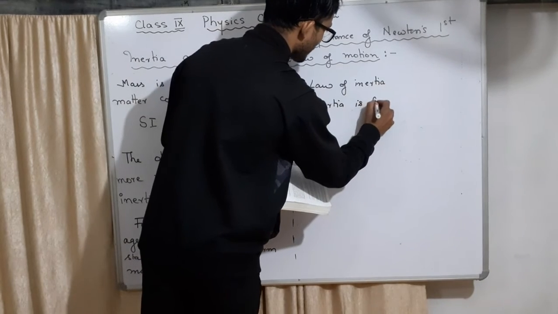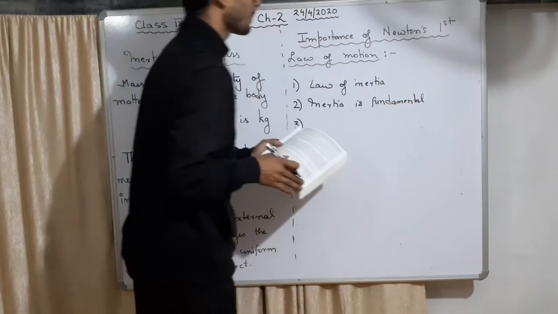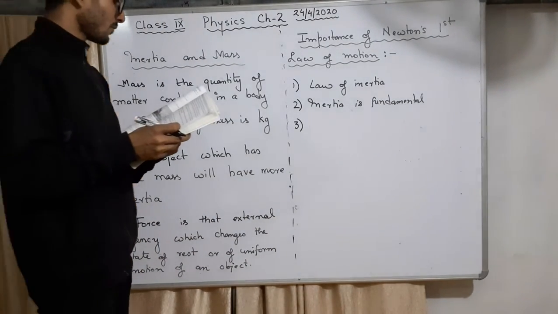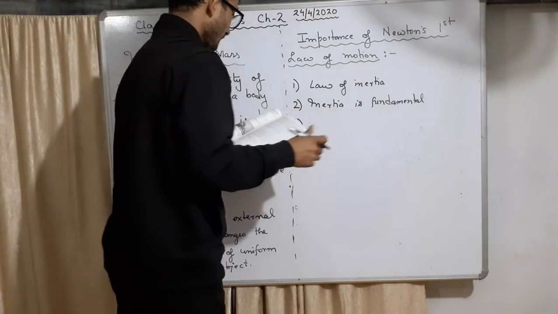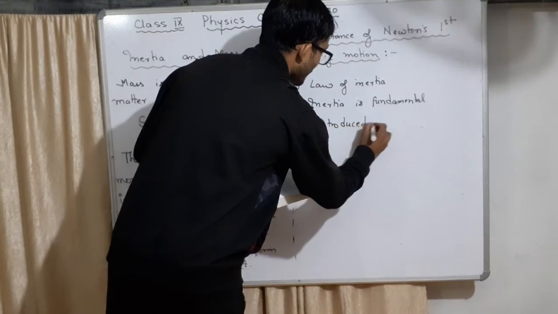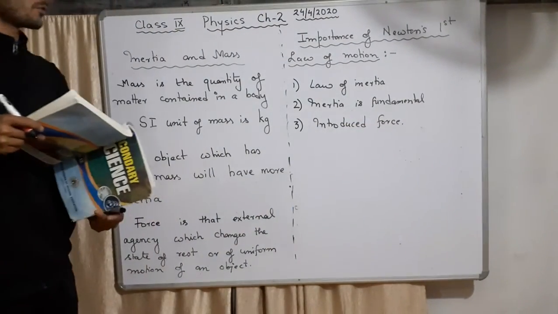Inertia is fundamental, everywhere it is true. The first law is also called the law of inertia. And the third one is that it introduced force. These are the three things Newton's first law has done.